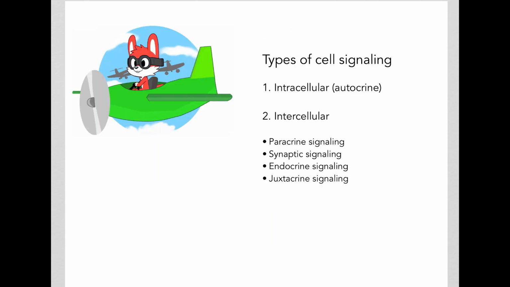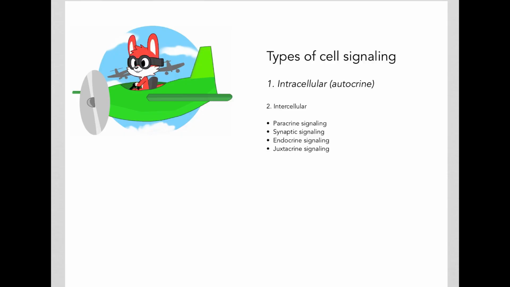So the focus of this video is the different types of cell signaling. We can divide this into the intracellular type of cell signaling, what we call autocrine cell signaling, and then the intercellular between the cells. And that includes the paracrine signaling, synaptic signaling, the endocrine signaling, as well as the juxtacrine signaling. Let's first look at the intracellular or autocrine signaling.